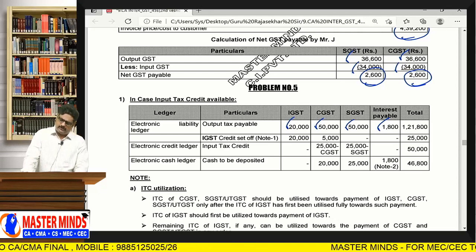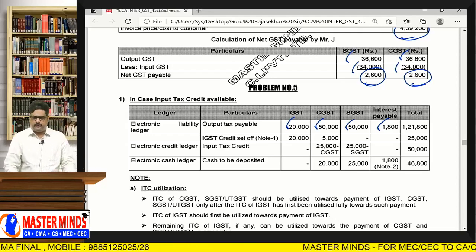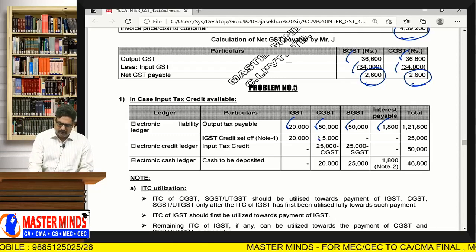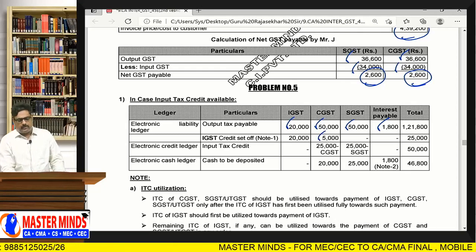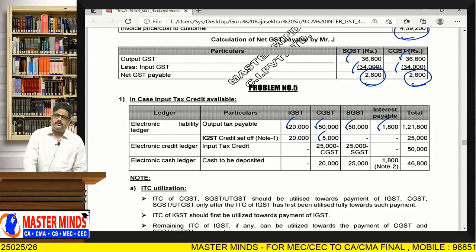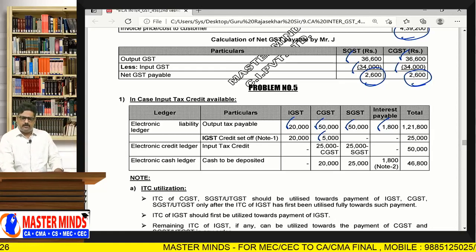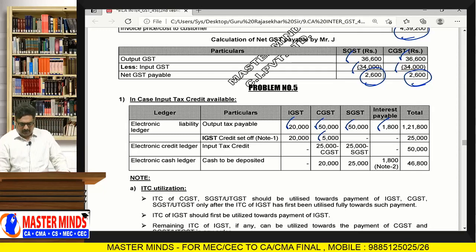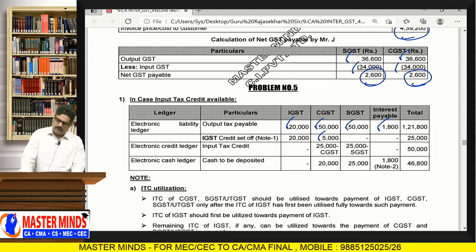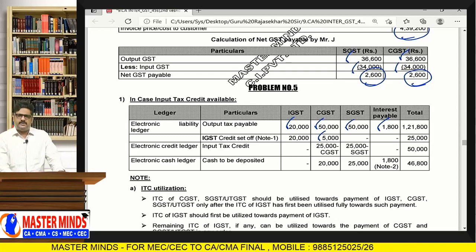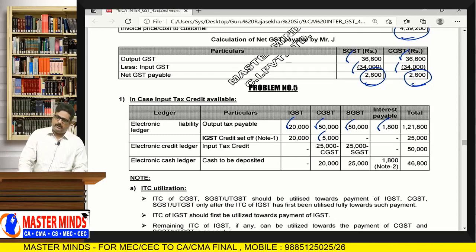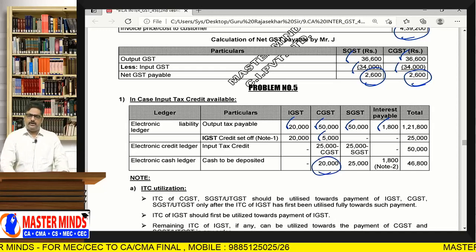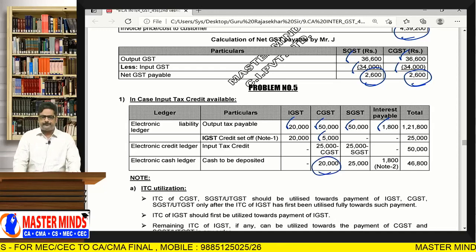This surplus IGST ITC can be utilized to pay CGST or SGST, but we are utilizing it for CGST. After utilizing it for CGST, still CGST payable will be 50,000 minus 5,000, that is 45,000. For paying this 45,000, we are having CGST ITC of 25,000. After utilizing it, remaining 20,000 is needed to be paid in cash.